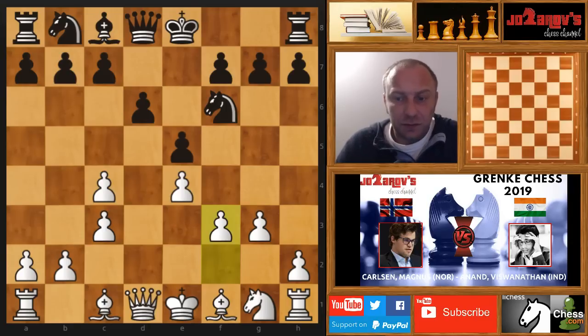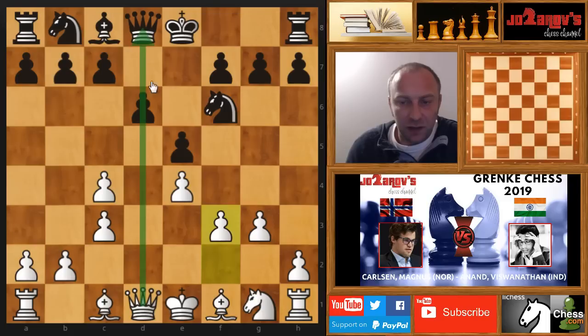This is now a line which from a computer's point of view equalizes the position immediately, but from a human's perspective, I think white has a really flexible position here, because we have now the open d file, and we can always make some progress on the d file.